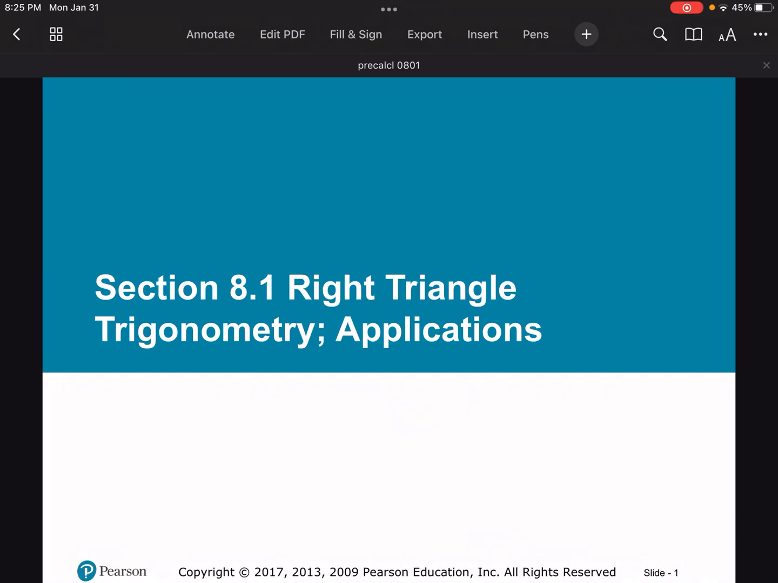All right, guys, here we go. We're going to start a new chapter here, continuing along with trig. So section 8.1 is right triangle trig with applications.